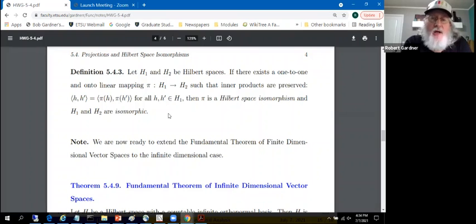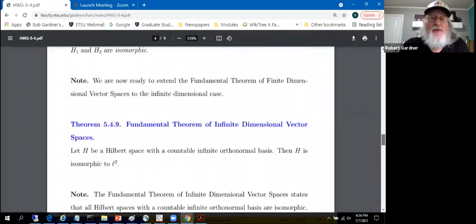Yet again, an isomorphism is a one-to-one and onto mapping that preserves structure. The structure is the linearity, because these are linear spaces, along with the inner product. So it preserves the linear combinations and it preserves inner products. The more structure we add, the more details it takes to be preserved in an isomorphism between these structures.